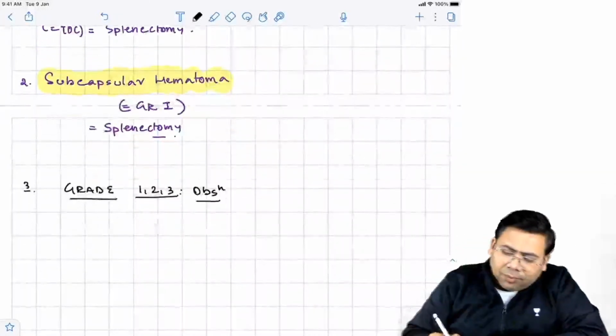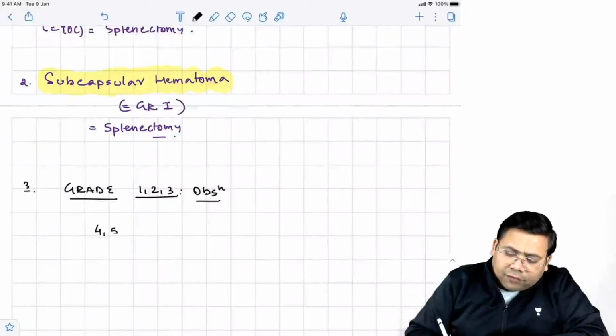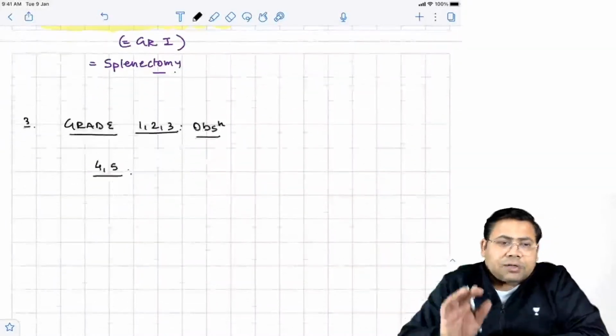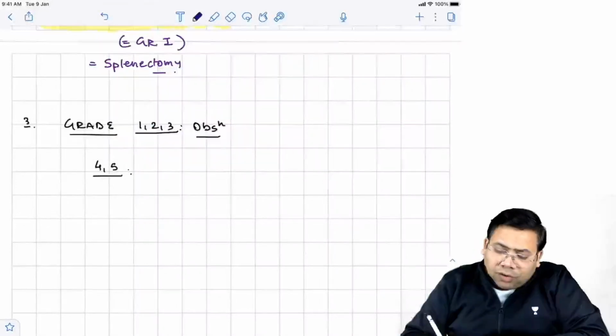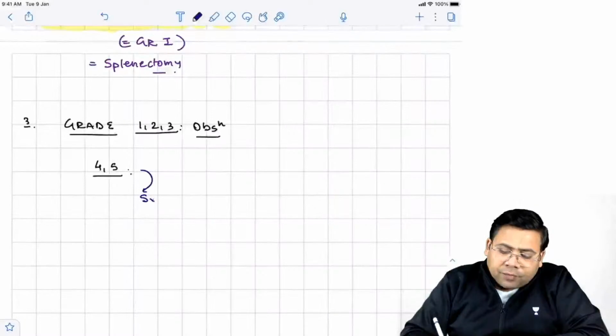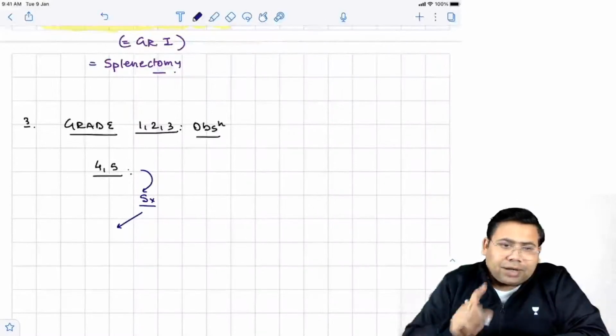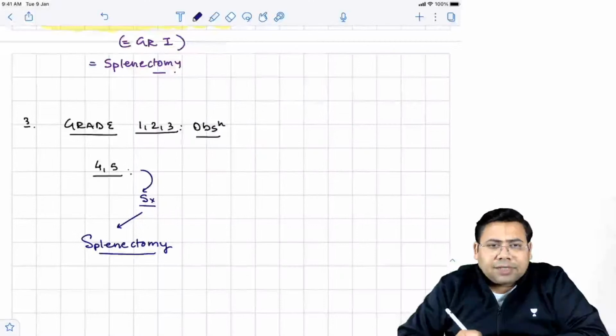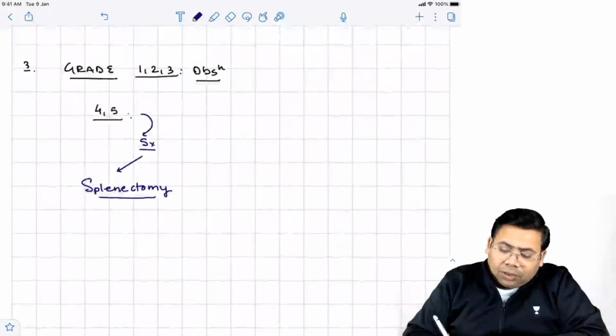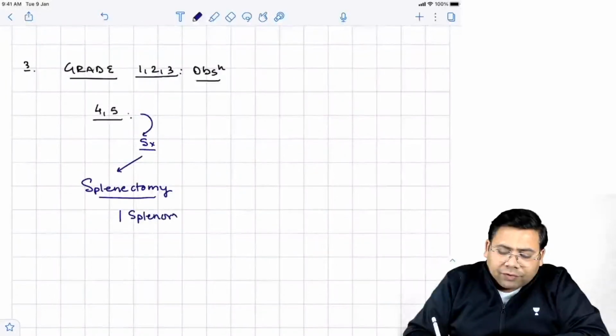Next, let us talk about grade 4 and 5. Students, if it is grade 4 and 5 splenic trauma, what is the call now? The call is you have to go for surgery. Practically, we only do one surgery, that is known as splenectomy. Is that clear? We go for a splenectomy. Now remember, what are the other options? We also have an option of splenography.